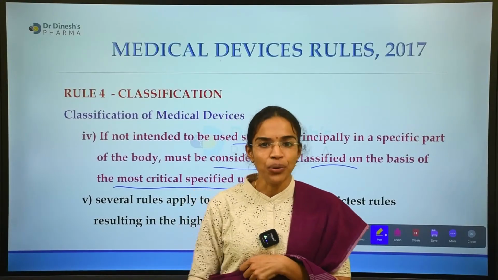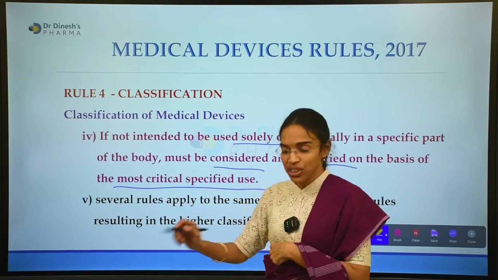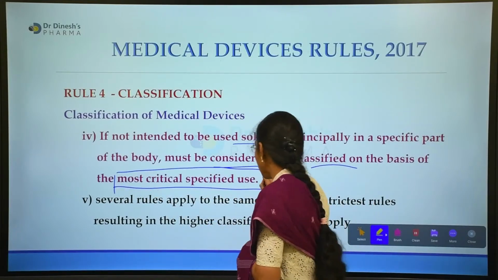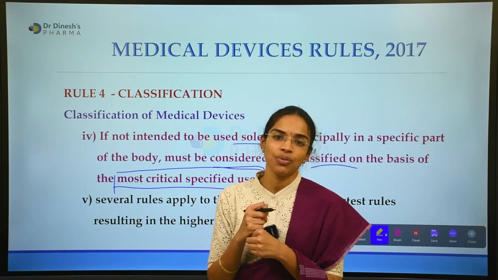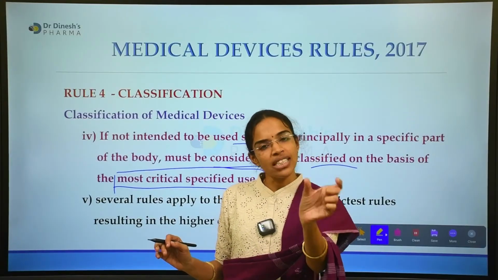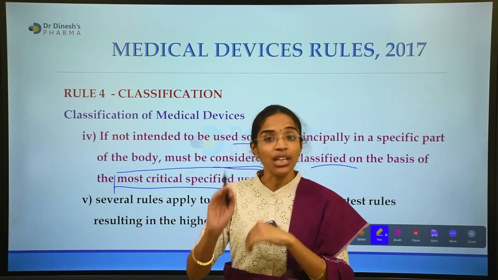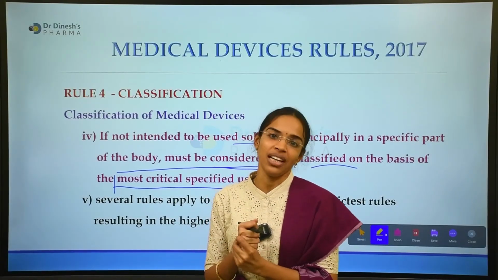Then what do we need to do? Then this classification will be based on its most critical specified use. Out of so many uses, whichever is its most critical use will be taken as the basis for classification. That is important here.